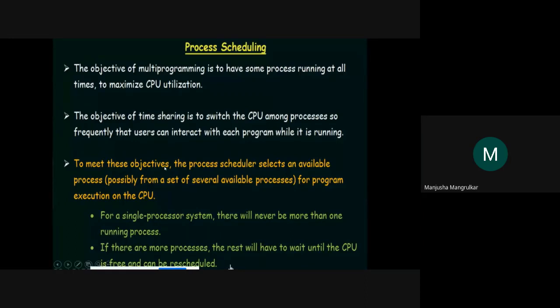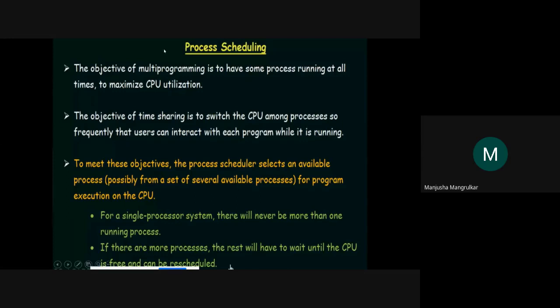To meet this objective, the process scheduler selects an available process from several available processes for program execution on the CPU. These two objectives are very important in scheduling. The first is multiprogramming: to have some process running at all times, meaning n number of processes running at the same time, to maximize CPU utilization.